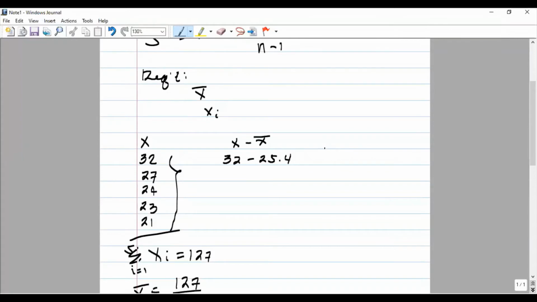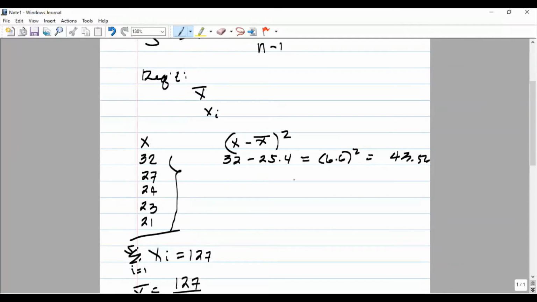And then we square that. We square the result, which is 6.6 squared equals 43.56. Okay, so that is the squared deviation of each score from the mean.